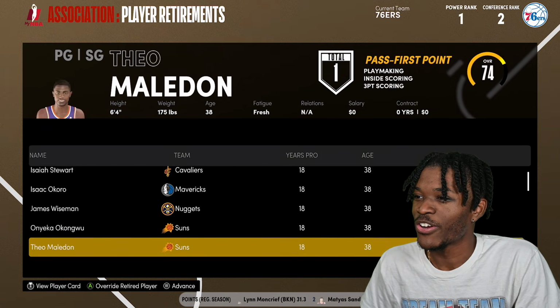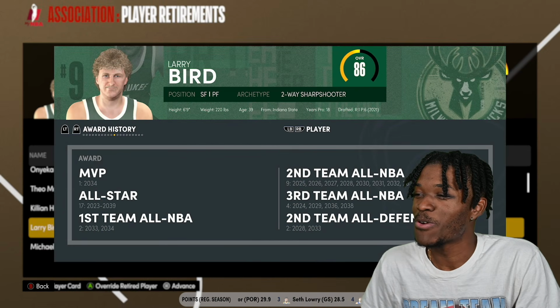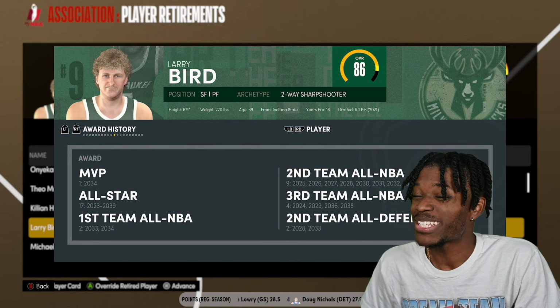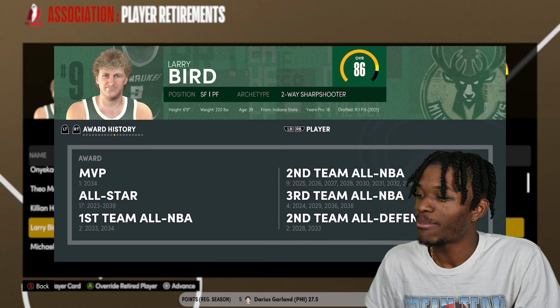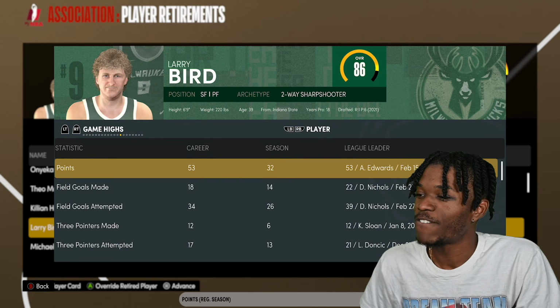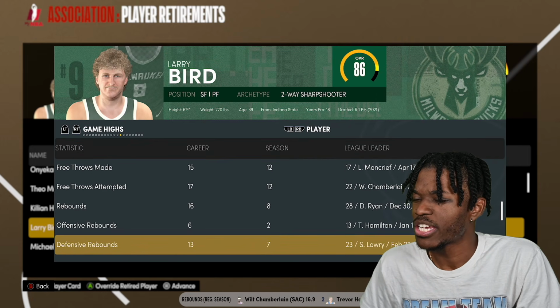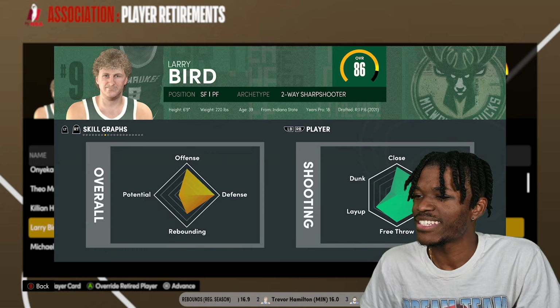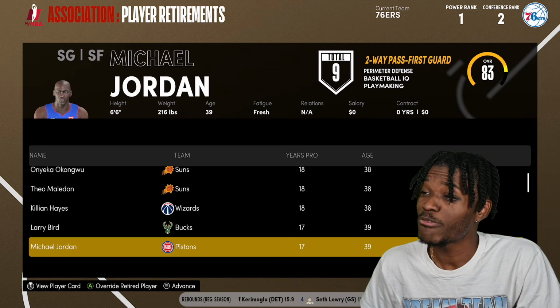Anybody else retire here? Larry Bird calls it a career. He ended with Milwaukee. 1-time champion, 17-time All-Star, 9-time NBA second team, 2-time first team, defensive teams. What was his career highs? 53 career high. That's crazy. 12 threes made in the game. Ridiculous, Larry. Ridiculous. And he is done with his career. He averaged about 20 in his last year, too, so he was still hooping.